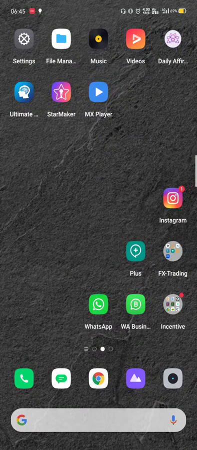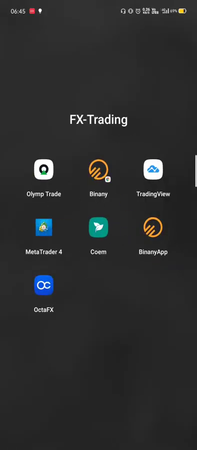Hey guys, today I am going to share an app with you through which you can earn money by using predictions. So what's that prediction app's name? Here, it's Coem. I will provide you this app link. You can download it using my link, and I will add you to our premium prediction group.